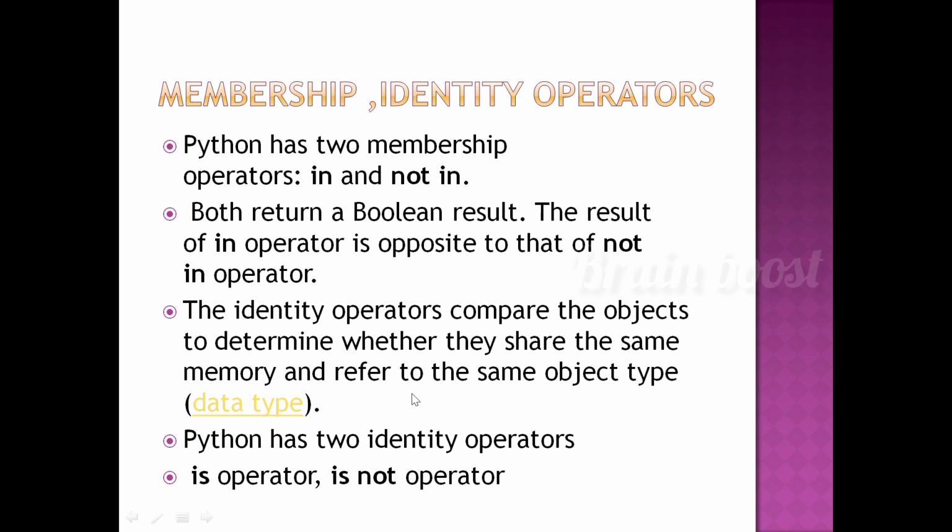Identity operators compare the objects to determine whether they share the same memory and the same type. So that is the identity operators. Python has 2 identity operators, the is operator and the is not operator. So these are all the membership and identity operators in Python.